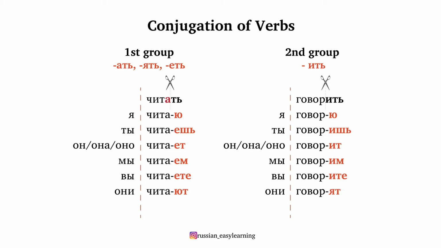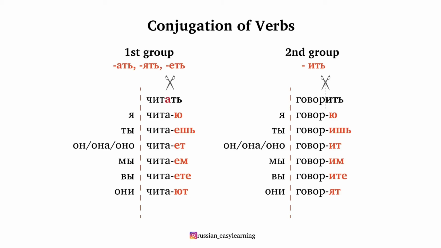Okay, and now let's talk about second group of Russian verbs. The verbs of the second group have ending it. To form personal forms of the verb, you need to cut ending it and then put personal endings instead. For example, the verb говорить. Here you see ending it. That's why you need to cut this ending.